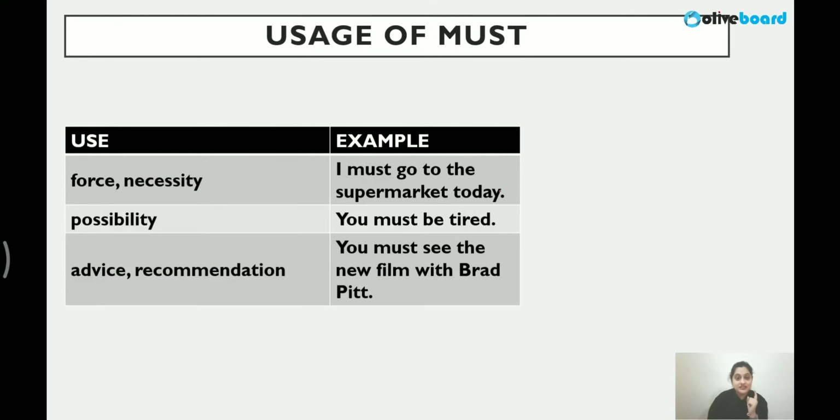Must. It is necessity. Must go to the supermarket. Must be tired. Must see the new film. A recommendation, a suggestion, right? When you watch a new movie and you like it and you recommend it, you can say you must, right? You would have noticed this in your normal conversation also, you say you must do this. Yeah, you must watch that film. It was so awesome. It was great. So must in that case, but the major use of must is necessity, force. Yeah, you must complete your work before you go out. Its major use is this force, right?